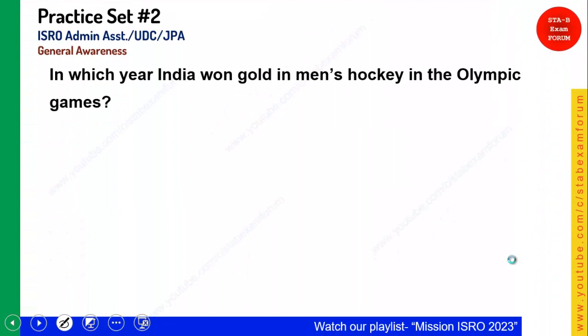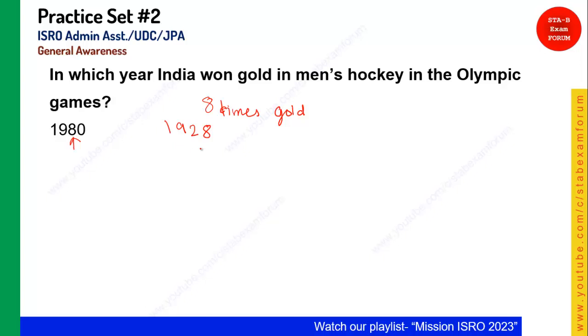In which year did India win gold in men's hockey at the Olympic Games? Okay, students, India has won gold medal in hockey 8 times. The last one we won was in 1980, but the first one was in 1928. So India won its first gold in men's hockey in 1928 and the last in 1980. Okay, 8 times India has won gold medal in men's hockey, in different Olympic years.